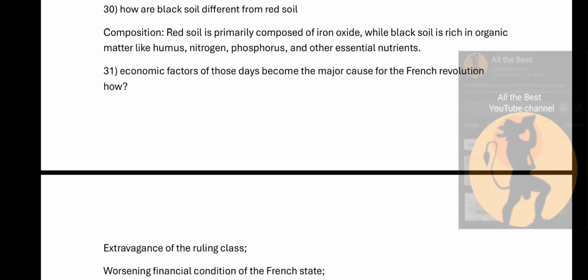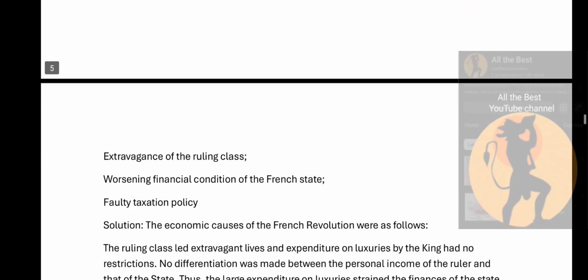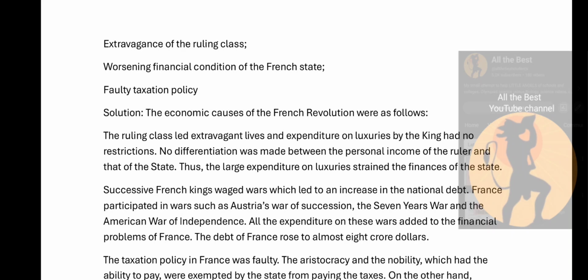31st question. Economic factors of those days become the major cause for the French Revolution. How? Extravagance of the ruling class. See, worsening financial condition of the French state, faulty taxation policy. So these three are the major cause. So now let us look into the answer.